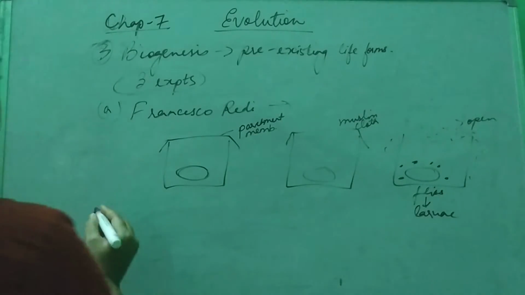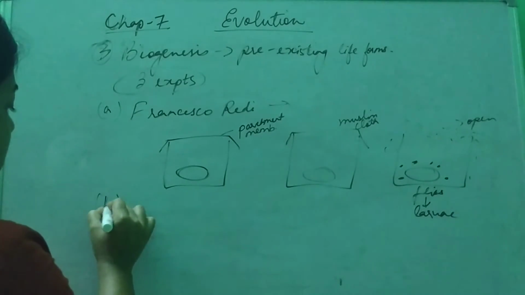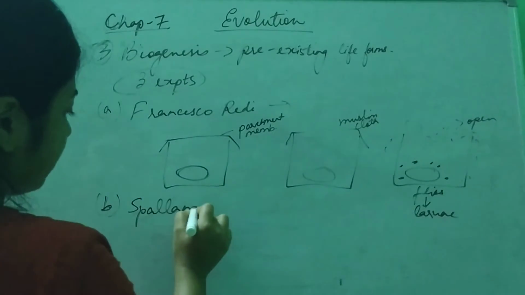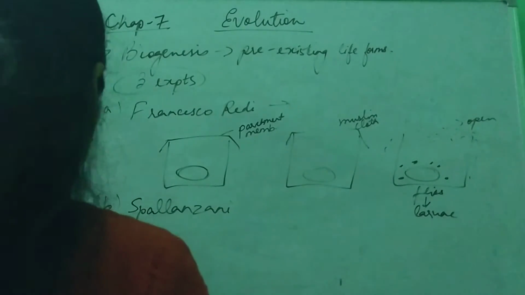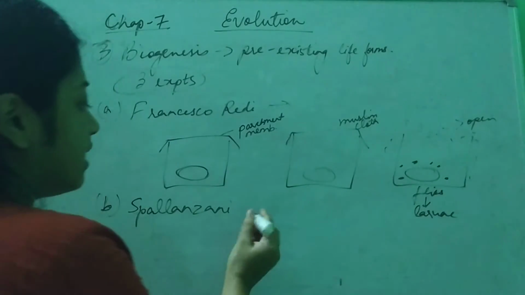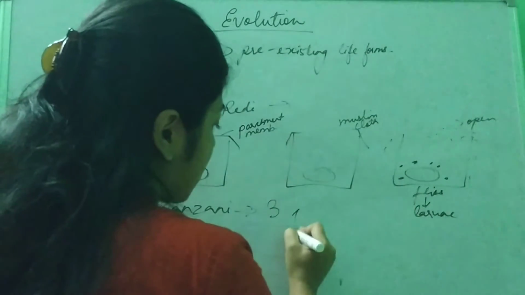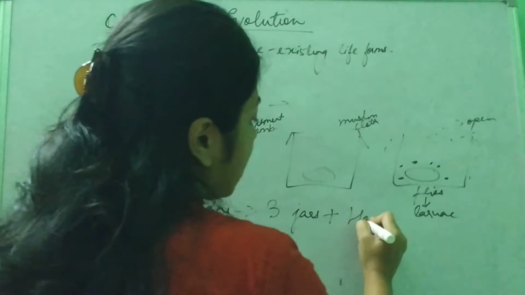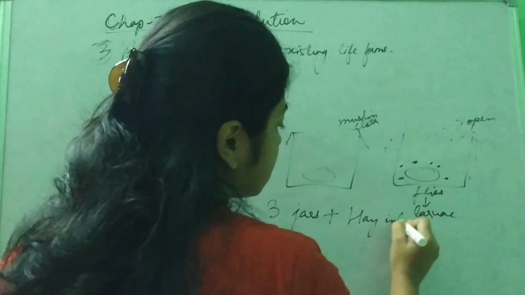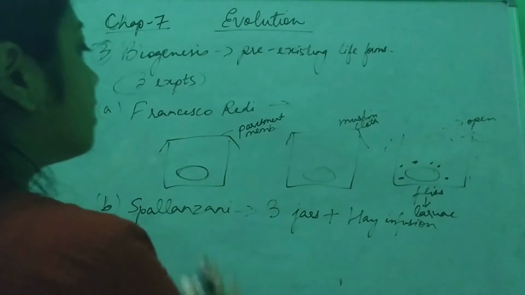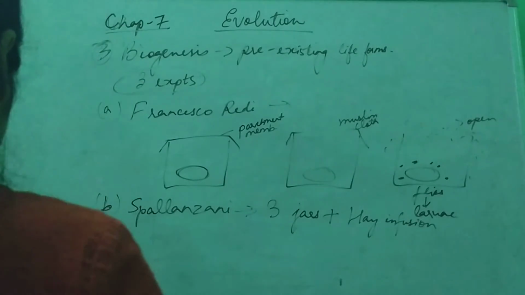Next, after Francisco Redi, another scientist, Spallanzani, also did the same experiment. He took 3 jars, but along with that he took hay infusion. He did not take meat, he took hay infusion. The same experiment.